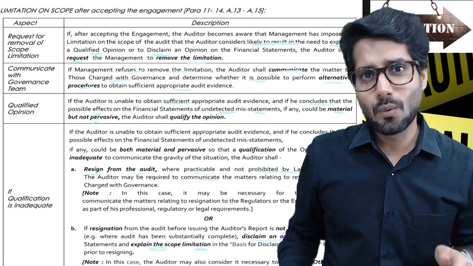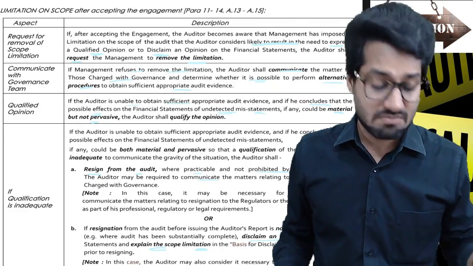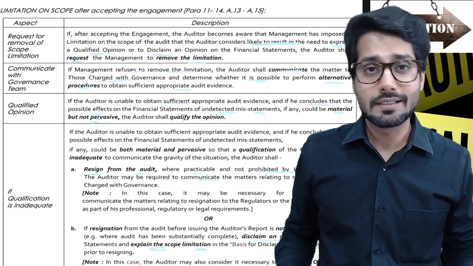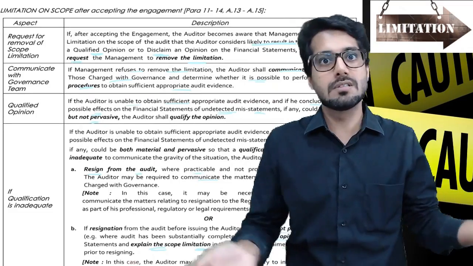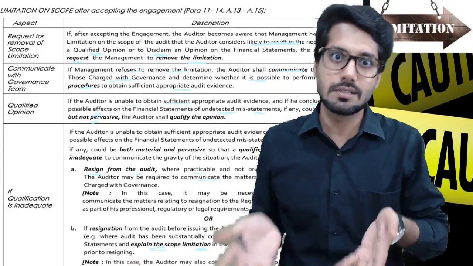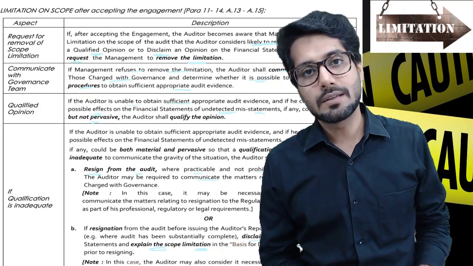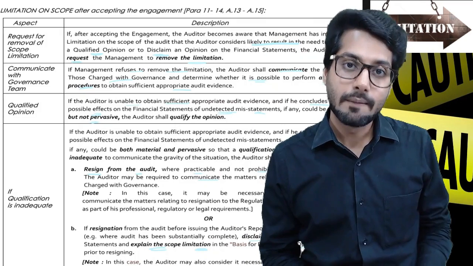Sir, so what exactly do you think we should be doing? Alternate procedures? Sir, I am not sure if you can do that. Well, I'll need to talk to TCWG in that case. So you talk to TCWG, you provide them communication about all this. TCWG already knows this. Management obviously knows this. So the point comes, if you are not able to do it, you are going to give a qualified opinion, right?